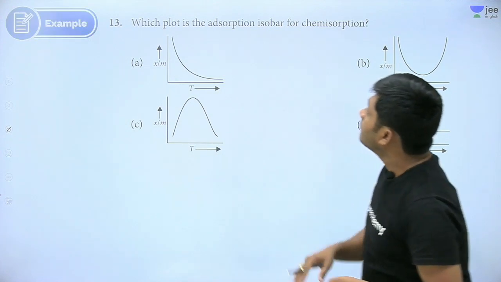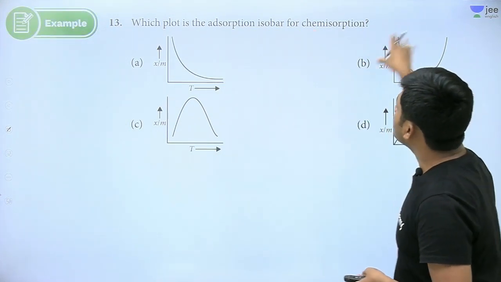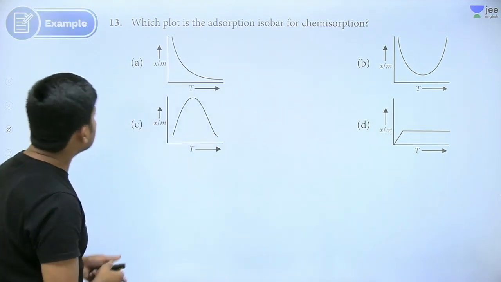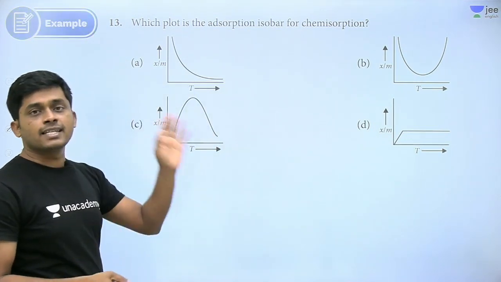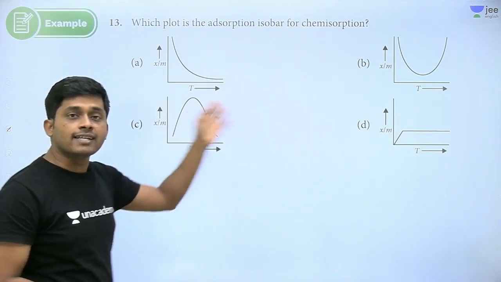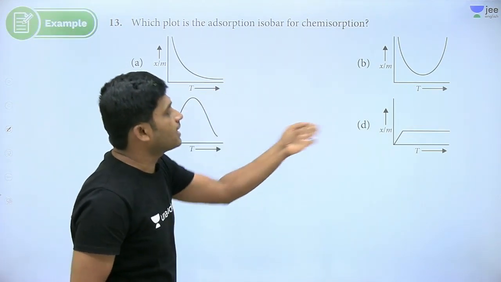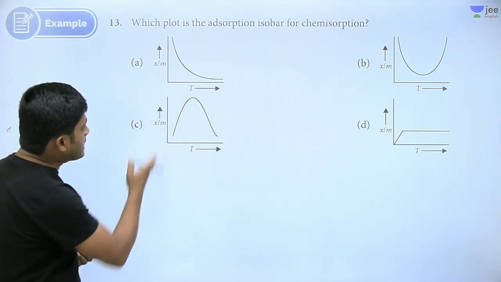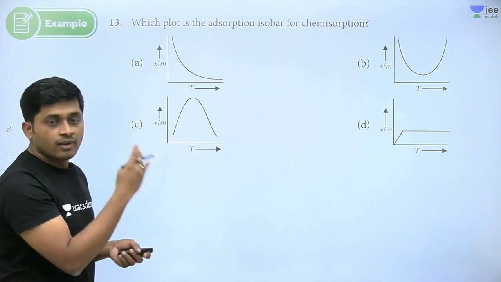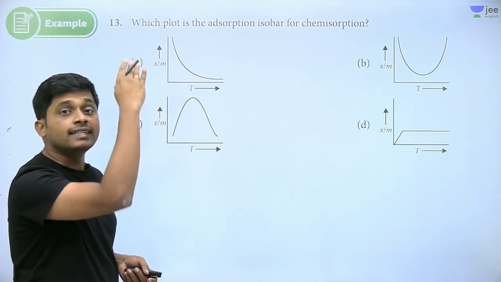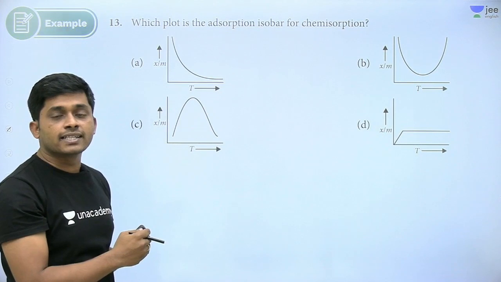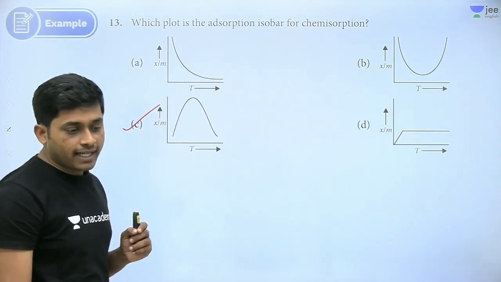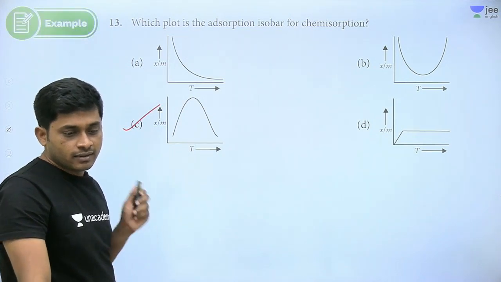Next question. See. Which plot is adsorption isobar for chemisorption? Chemical adsorption. What about the adsorption if you change the temperature? It will increase continuously or it will decrease continuously. How is it? A, B, C, D. See here, this plot x by m first increases and then after reaching optimum temperature, it will decrease. Yes or no? Chemical adsorption. Yes.